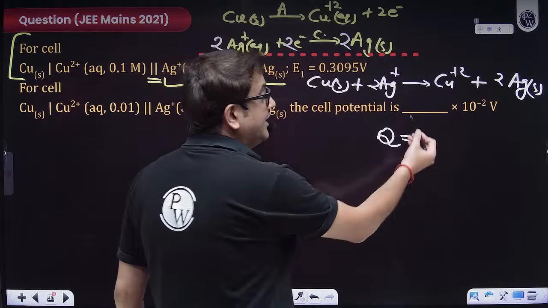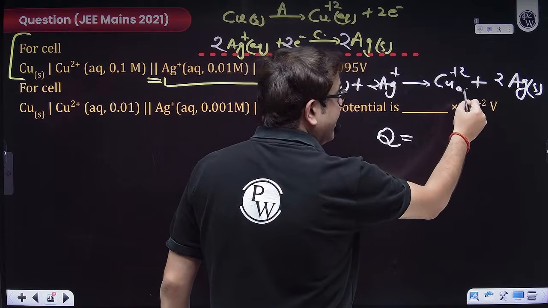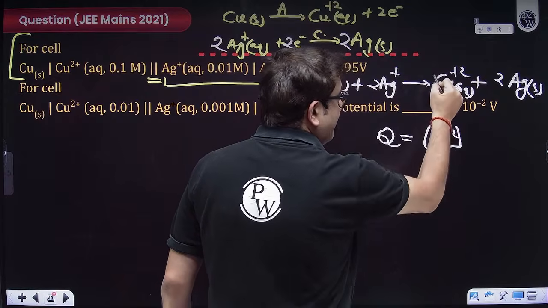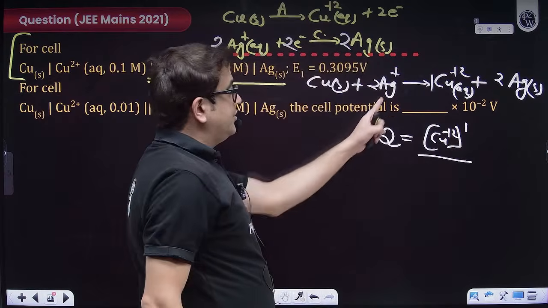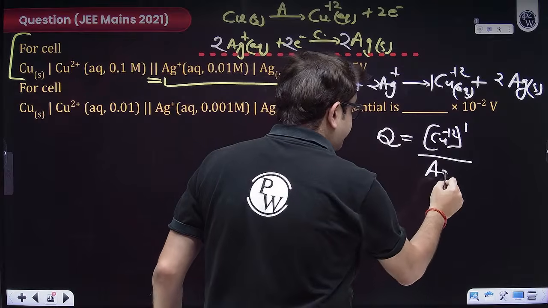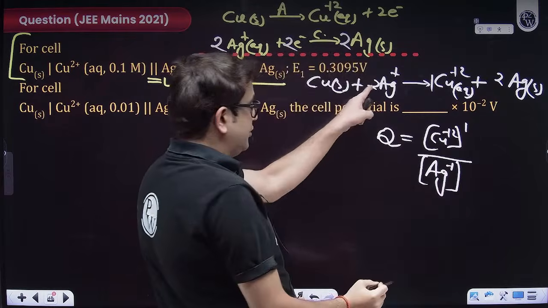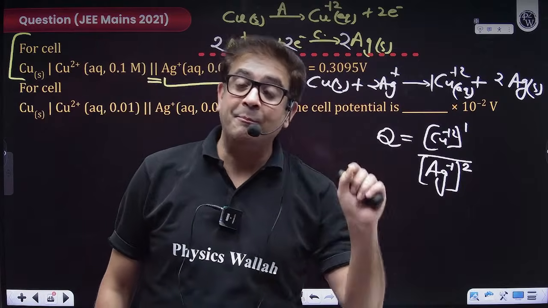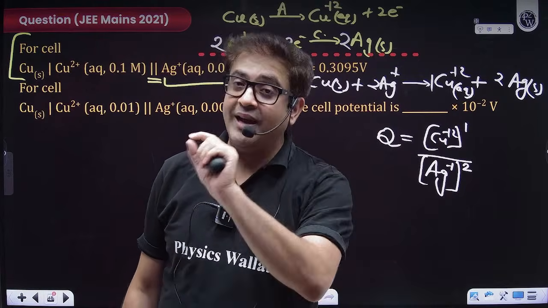So this Q will be the concentration of the product, but only of the ion. So who is the product? Copper 2+ concentration raised to the power 1, because the stoichiometry is 1, upon silver ion concentration raised to the power 2, because the stoichiometry is 2. So this is the value of the concentration that will impact the value of electrode potential.